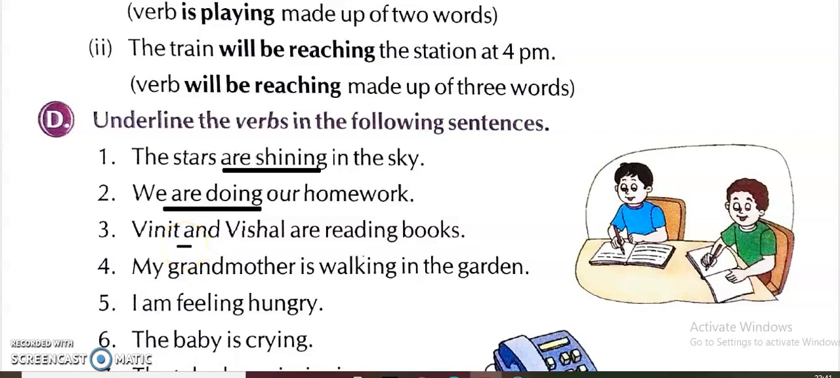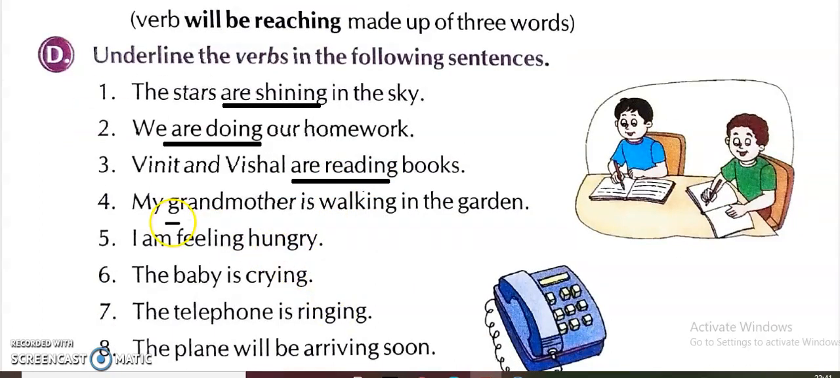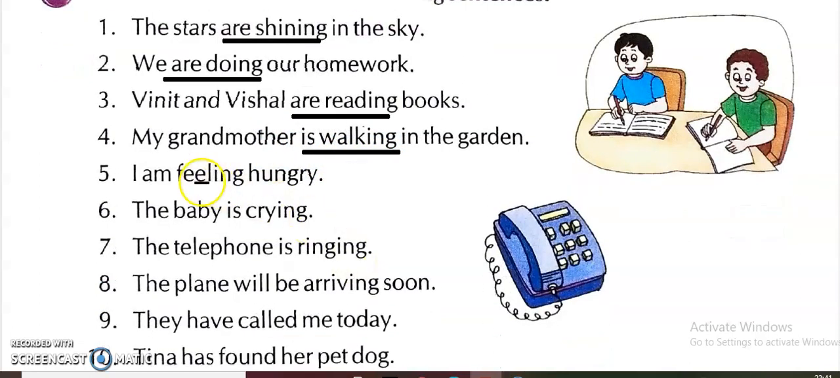Then Vineet and Vishal are reading books. So here it is are reading. We have to underline are reading. These are the two words of verbs. Same here, my grandmother is walking in the garden. Is walking is the verb. Two words are there. Both are verbs. I am feeling hungry. So here I am feeling. So we have to underline am feeling.